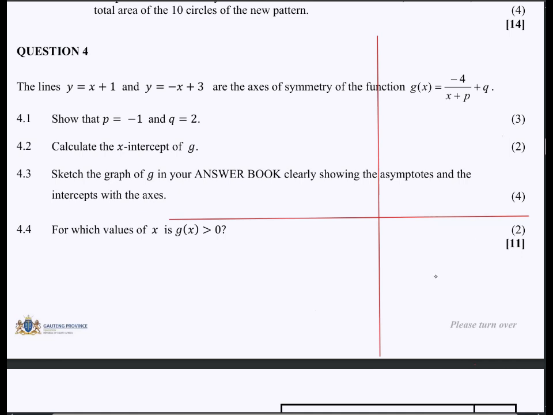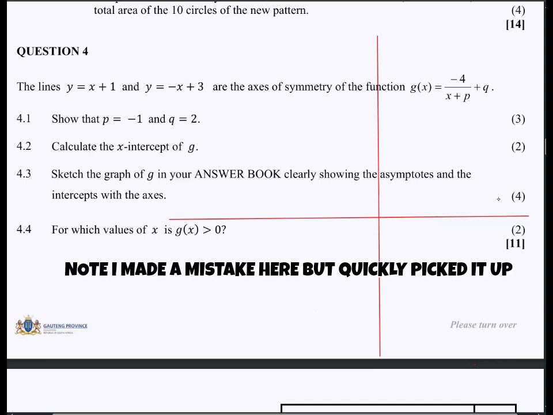Okay, so the first thing I always say every time you want to draw this, start with the asymptotes, because your asymptotes determine the new Cartesian plane, right? So the new Cartesian plane would have to be represented by what you get as your asymptote. So the vertical asymptote is P, which is negative 1. So it should be drawn somewhere here. Remember, it's a sketch.